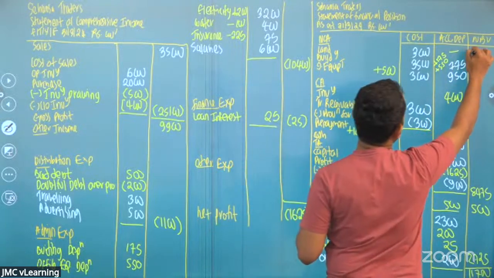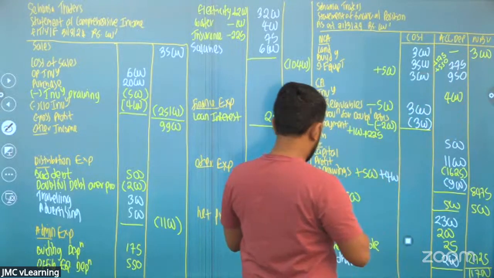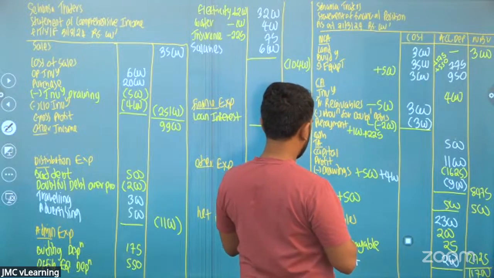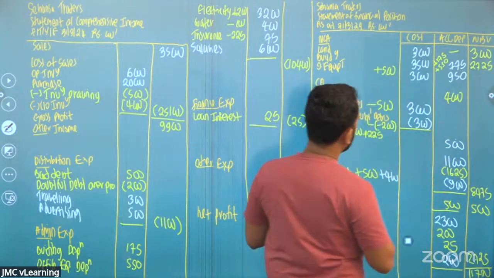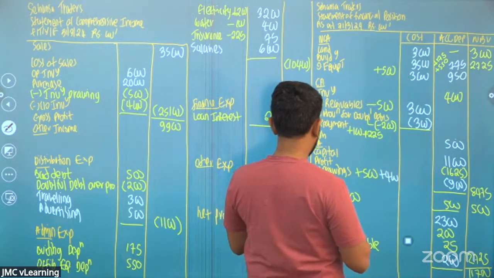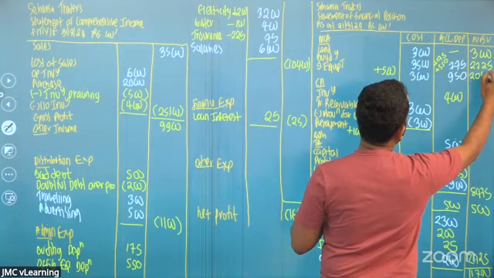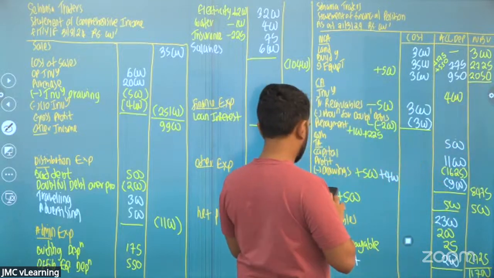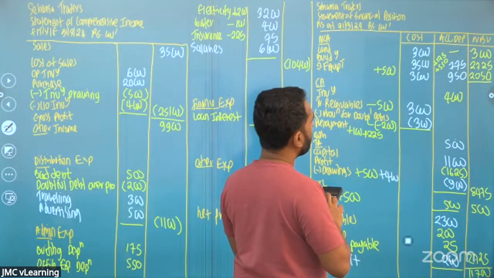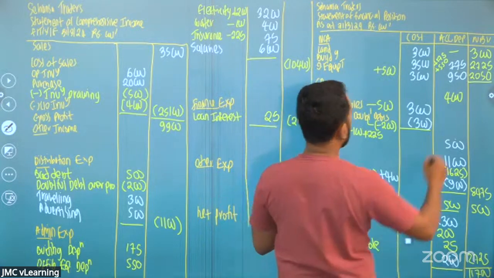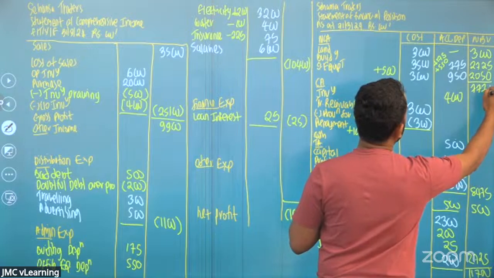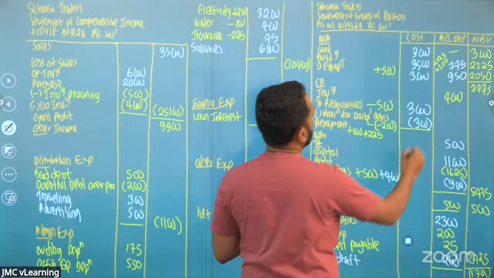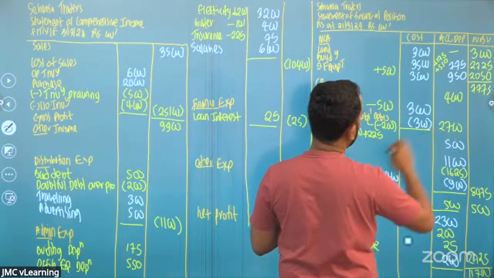Here it's 3,000. 3,500 minus 775, 2,725. 3,000 minus 950, 2,050. 2,050 plus 2,725 plus 3,000, 7,775. Here 2,700.